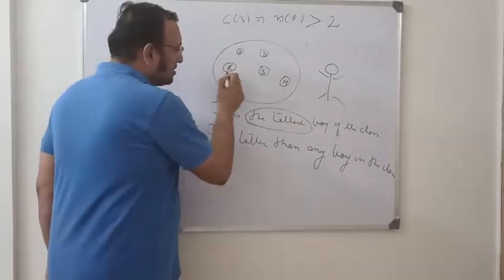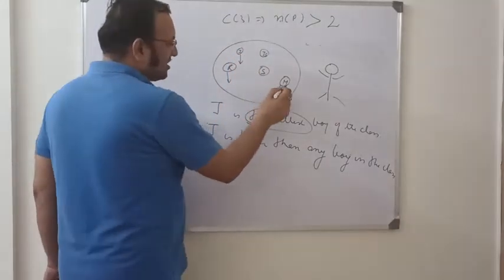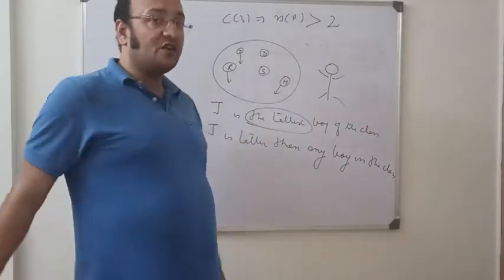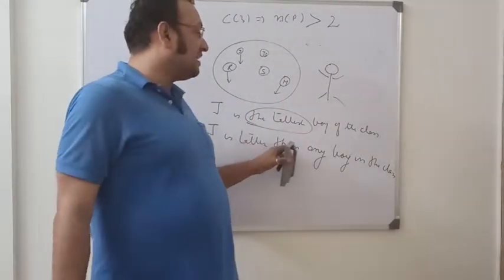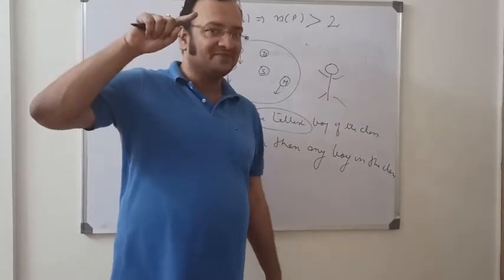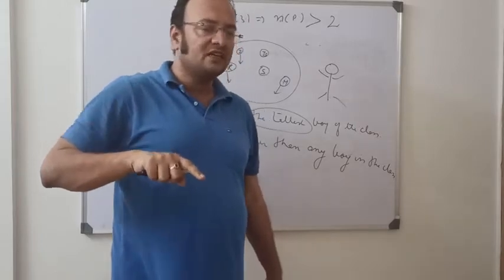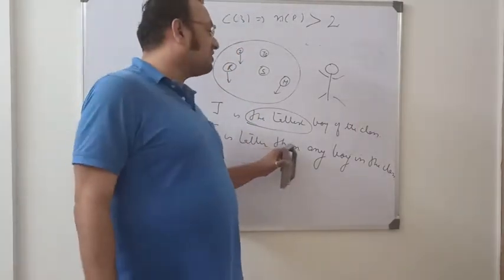Because Rahul is also there, John is also there, Mohan is also there. There are 3 boys in the class. So if I say John is taller than any boy in the class, it means John is taller than himself. Any boy means John is also part of the boy community, right? So I cannot say John is taller than any boy in the class.